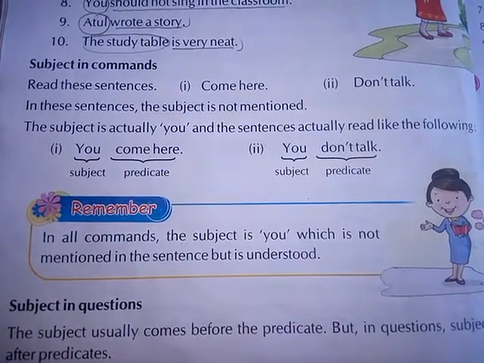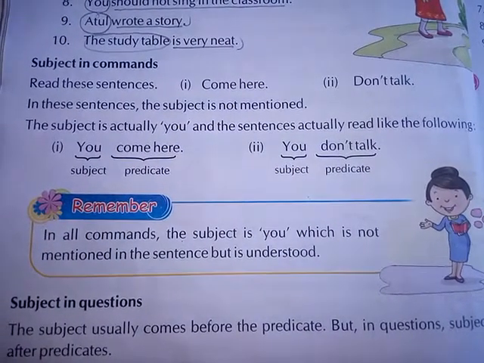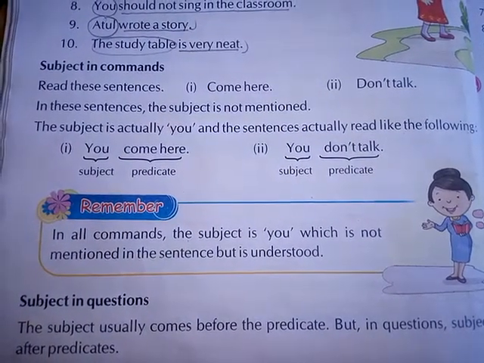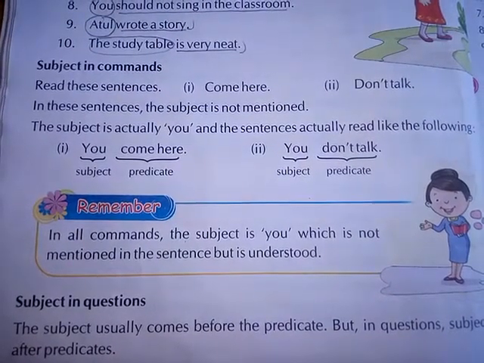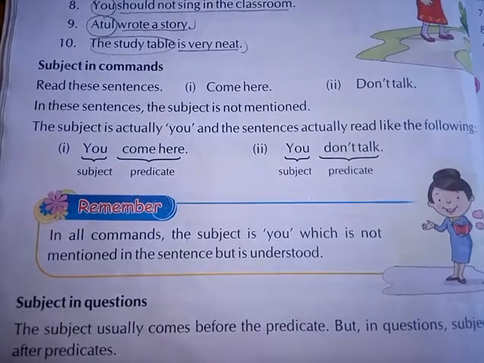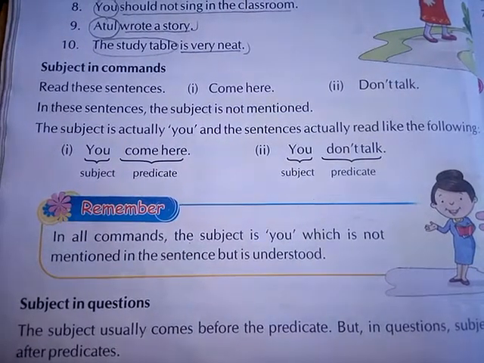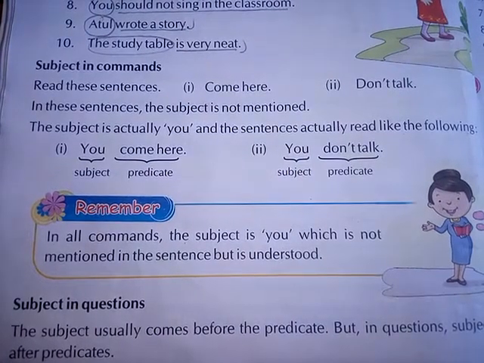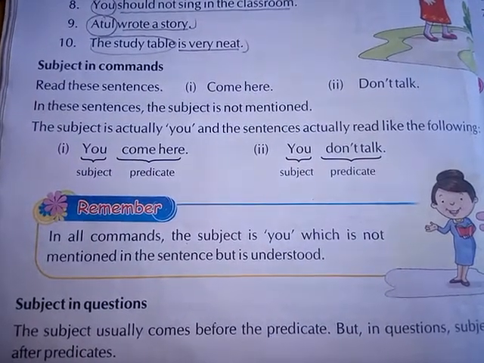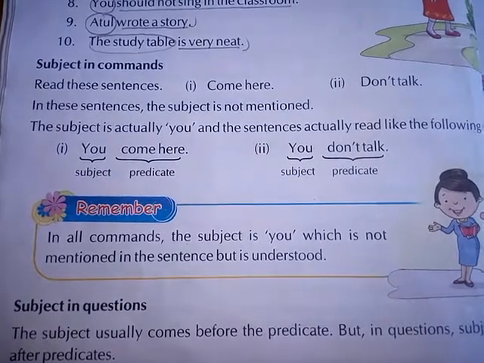Subject in commands. Read these sentences. Come here. Second, don't talk. In these sentences, the subject is not mentioned. The subject is actually you. And the sentences actually read like the following. First, you come here.